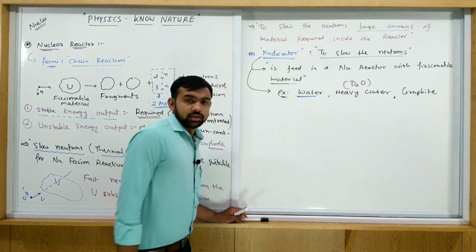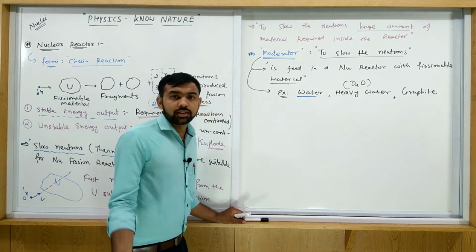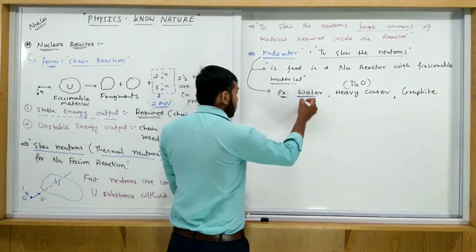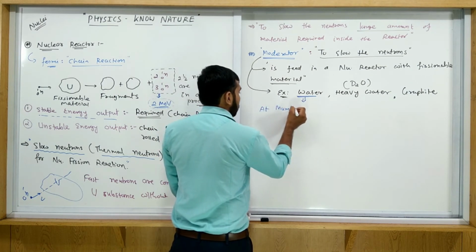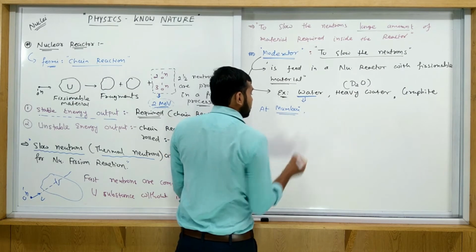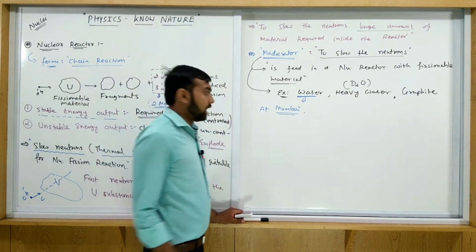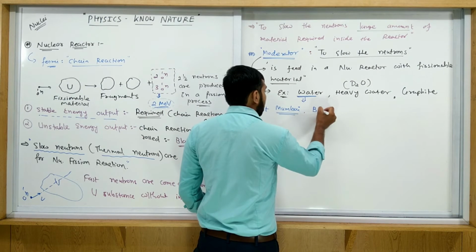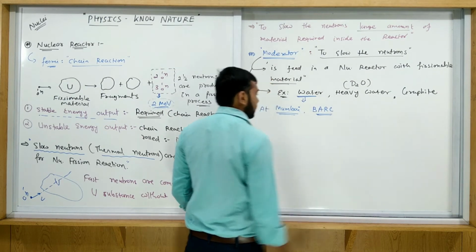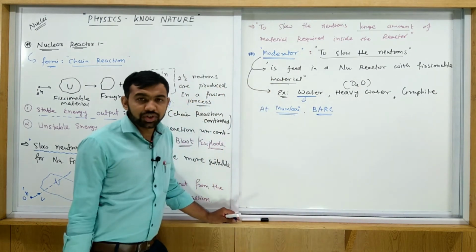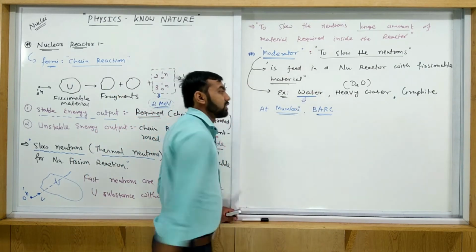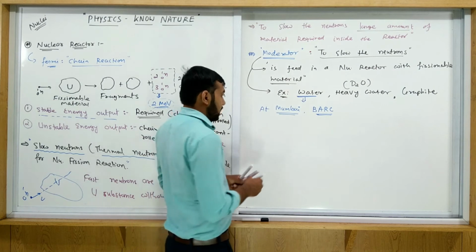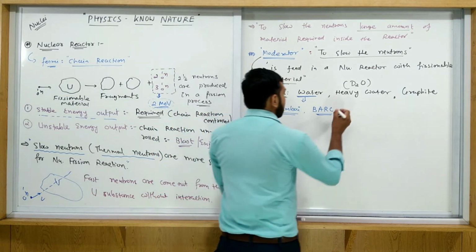In India, at Mumbai, there is a nuclear reactor at the Bhabha Atomic Research Center, BARC. At the Mumbai BARC nuclear reactor, water is used as a moderator.